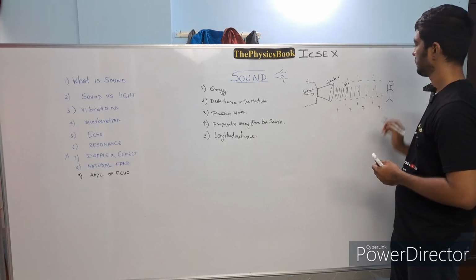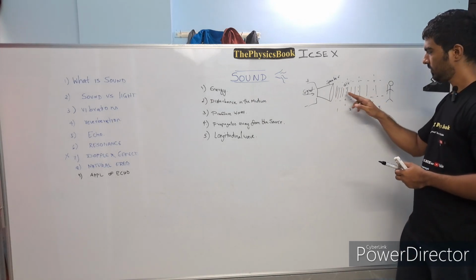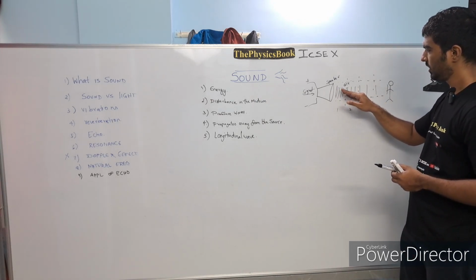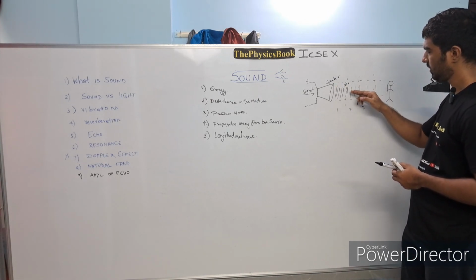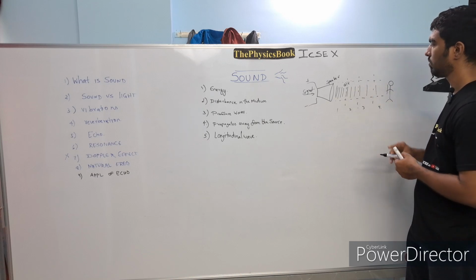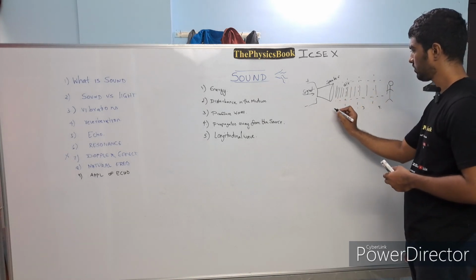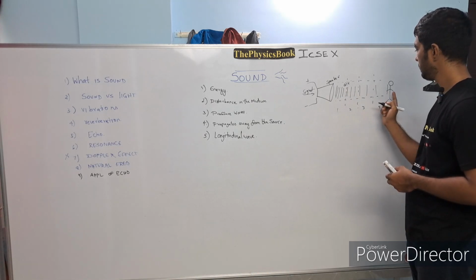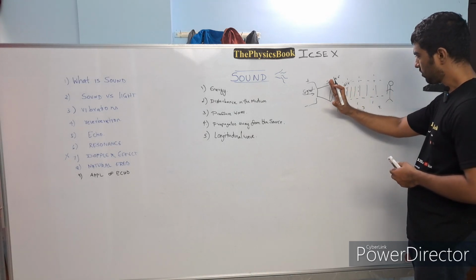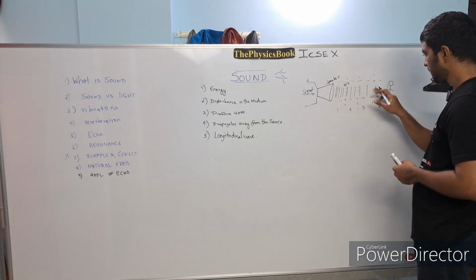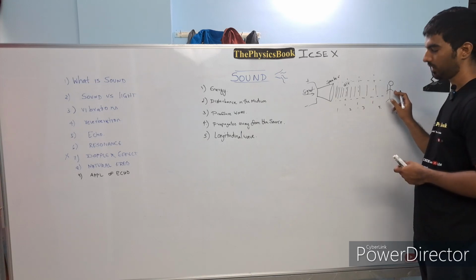Now you can pictorially see that here the compression is more, and slowly as you move away from the speaker, the compression is getting reduced. If this person is standing closer to the speaker, the compression will be more and he will be hearing more sound. As he slowly moves away from the speaker, the compression is less and he will hear less sound.